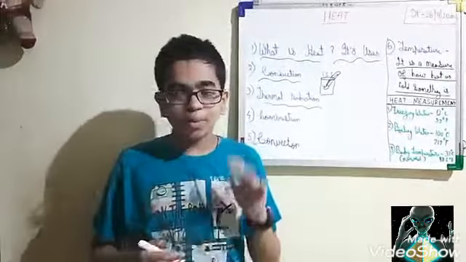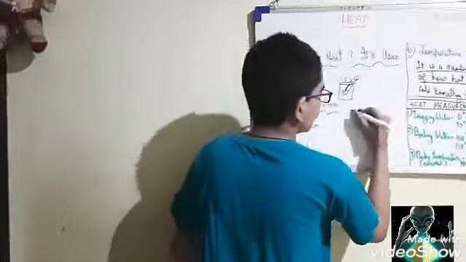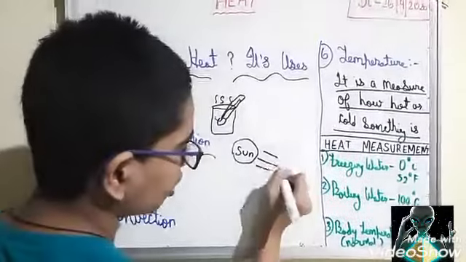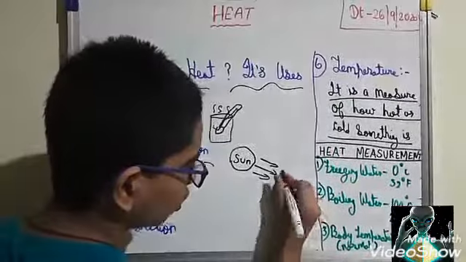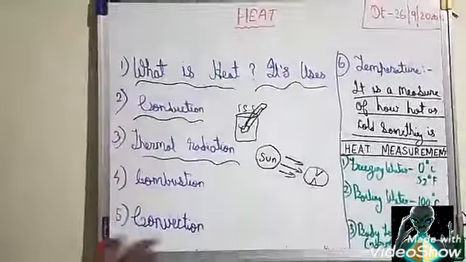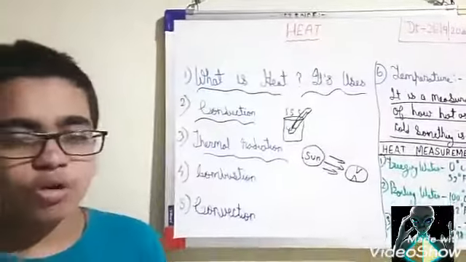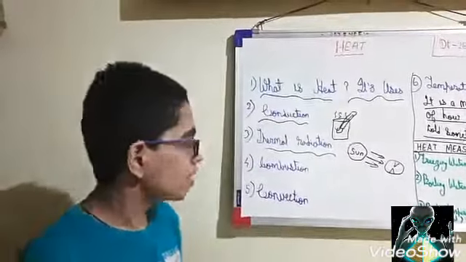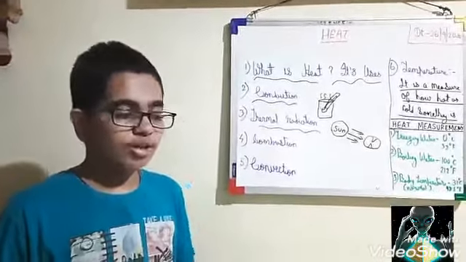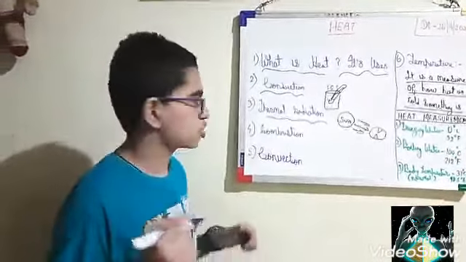Due to this thermal radiation, the heat of our sun reaches the earth, and due to this heat we are able to live here on the earth. If it weren't there, then our earth would be frozen. This radiation also helps to detect the human body temperature.